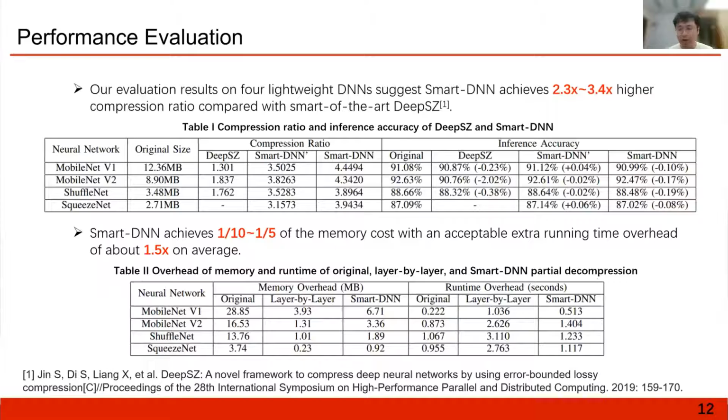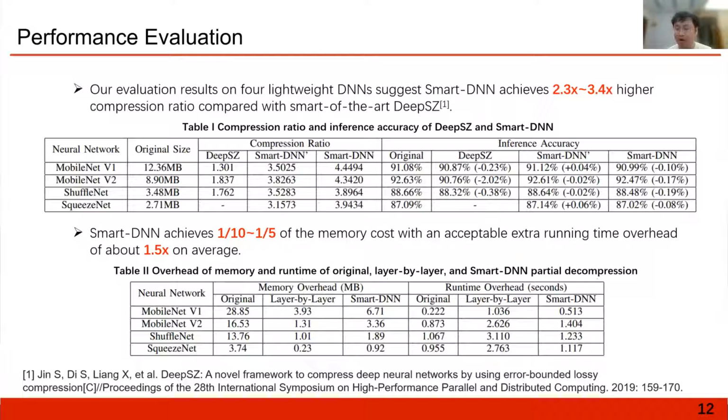For memory overhead, we compare 3 approaches. The first is the trivial solution. The second is SmartDNN, and the third is only running the DNN layer by layer without compression. Table 2 shows the memory overhead and the running time of these 3 approaches on the 4 DNNs.